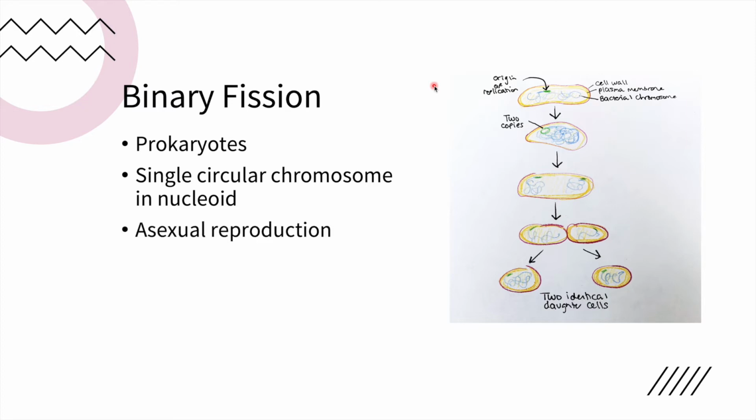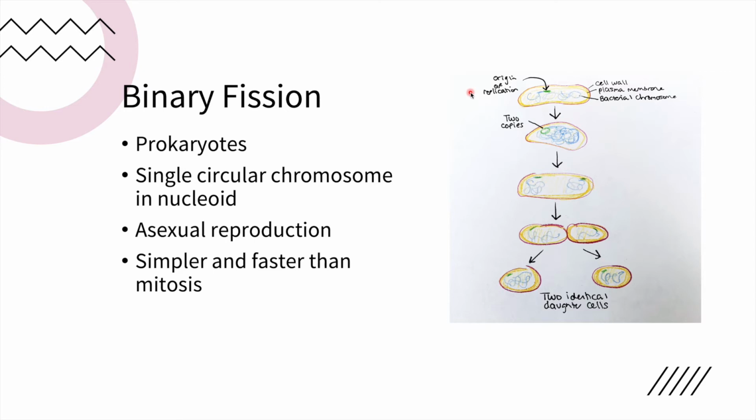Binary fission is a form of asexual reproduction, where bacteria replicate their chromosomes and divide the two copies of chromosomes between the two daughter cells. It is a much simpler and much faster process than mitosis.